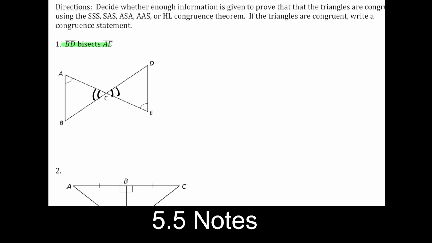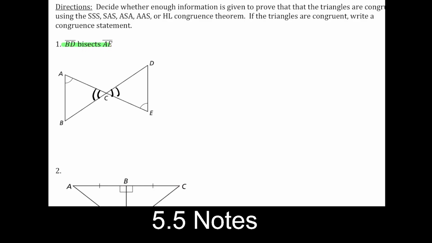And so here we've marked our vertical angles. That's great, but that is not enough information to conclude the triangles are congruent. And so what we have to do is read this, and it says segment BD bisects segment AE. So I'm picturing myself standing in front of you asking you what the word bisects means, and hopefully you were sitting there screaming at your computer that bisects means cutting in half, right? So what this says is that segment BD cuts segment AE in half.